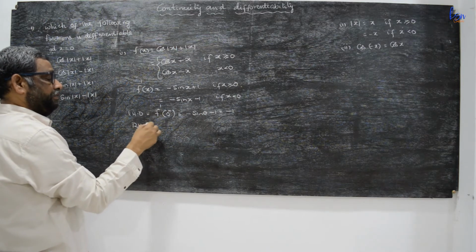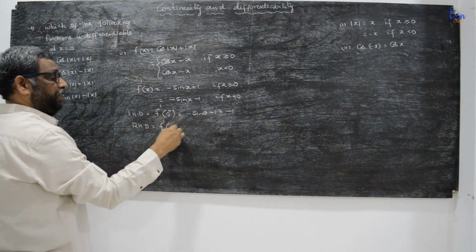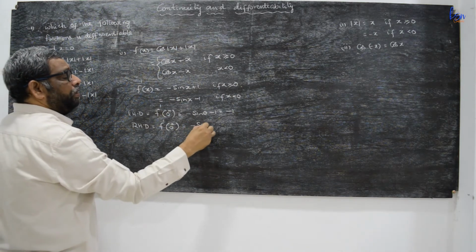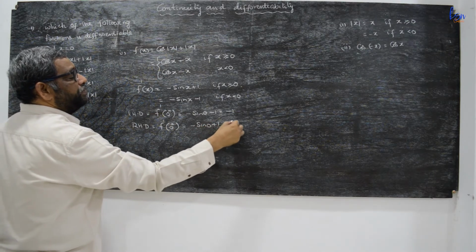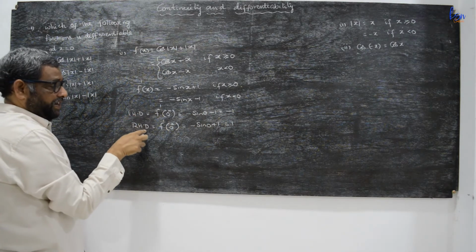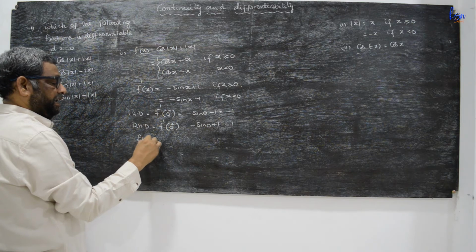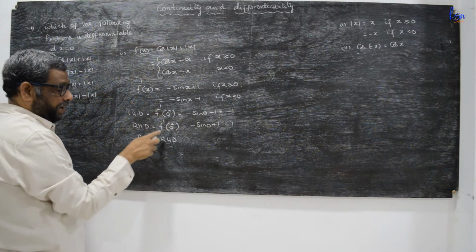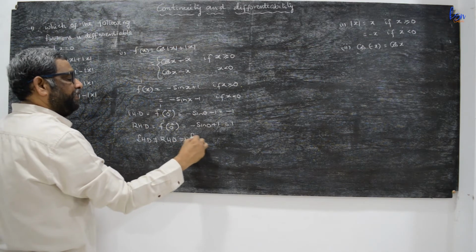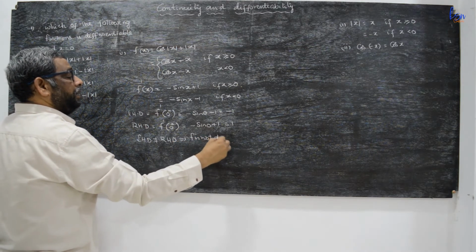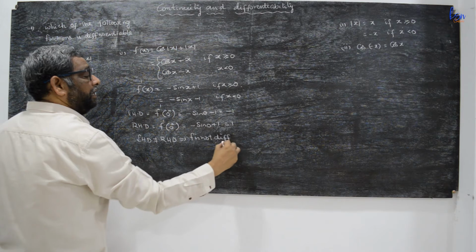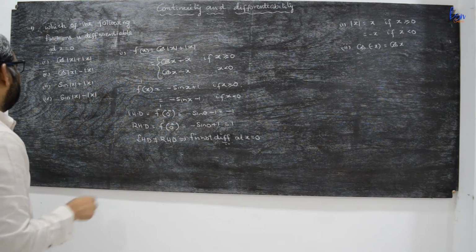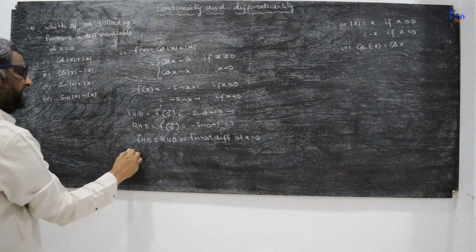The right hand derivative, RHD, f dash 0 plus, is equal to minus sin 0 plus 1, which is equal to 1. So LHD is not equal to RHD. Whenever the left hand derivative and right hand derivative are not equal, f is not differentiable at x is equal to 0. So the first one is not the answer. Let us go for the second one.